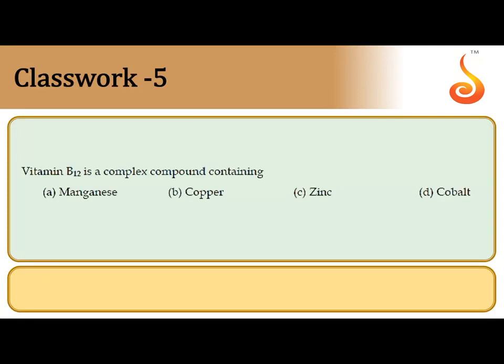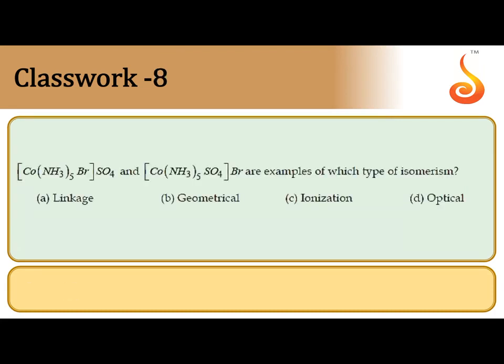Vitamin B12 is a complex compound containing cobalt 3 plus, present at the center of the porphyrin ring. When these two are observed, the first one and second one both have the same molecular formula, that's why they are called isomers. Bromide and sulfate are both exchangeable ions.